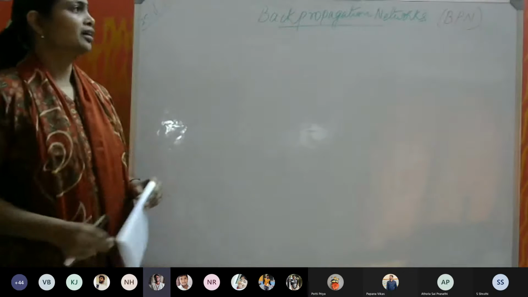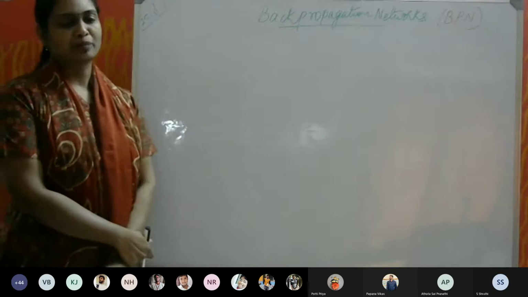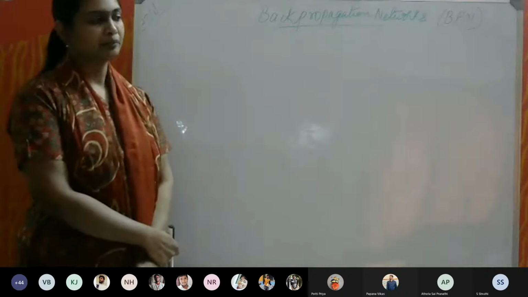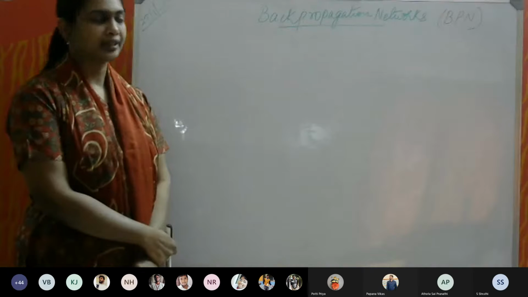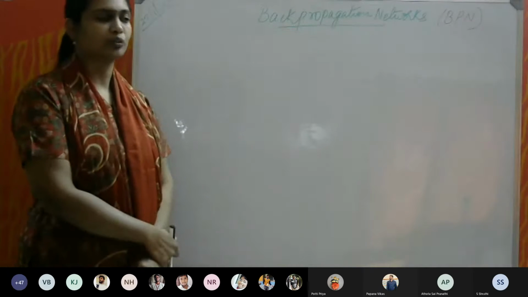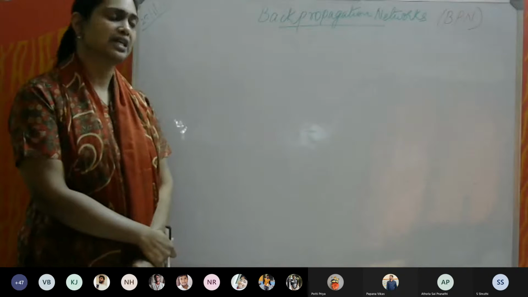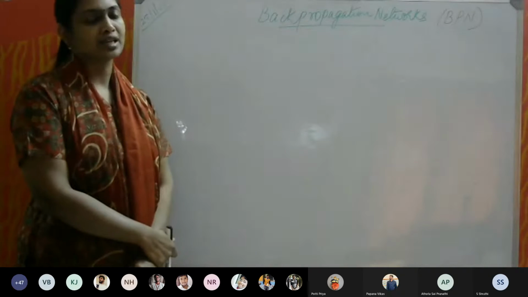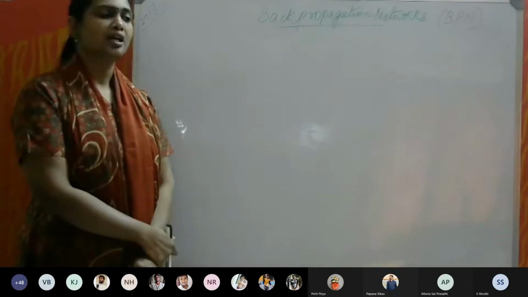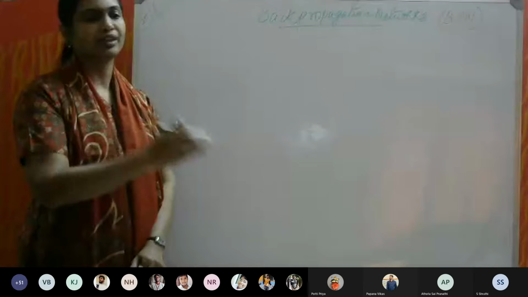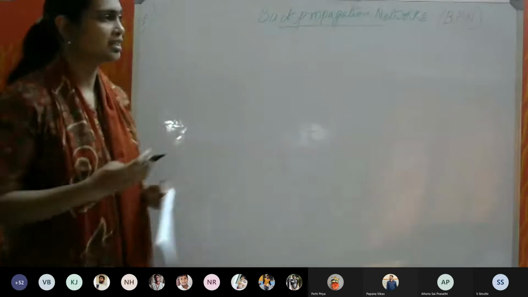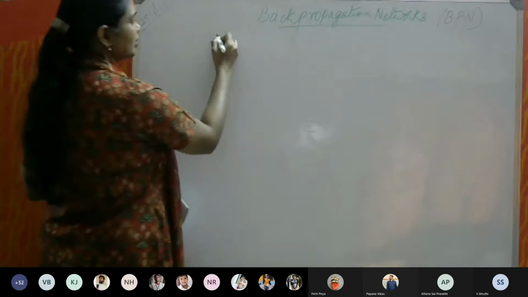Okay. Today we'll start with backpropagation networks. This is a kind of neural network architecture which is different from the perceptron network we saw in the previous class. In the last class we discussed a perceptron network, which is a single-layered feed forward network, whereas this backpropagation network is a multi-layered feed forward network.